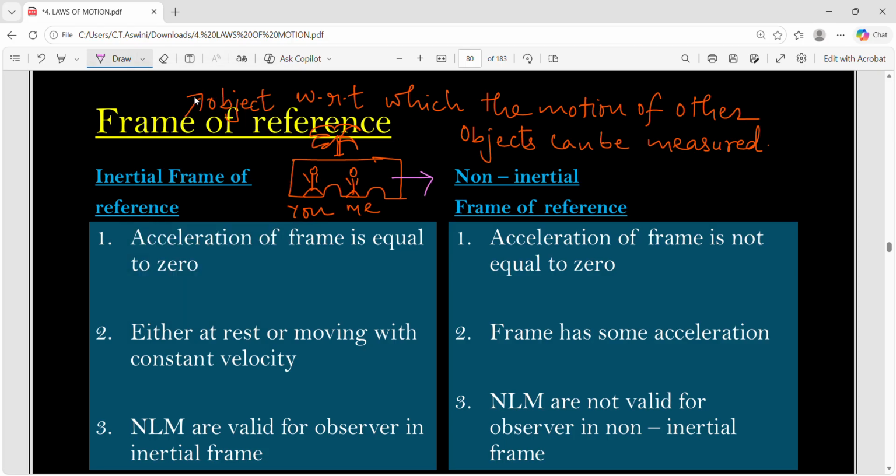Now if I ask you a question, what is the state? Let us imagine you are the observer. So you are the observer and you are observing me. So what is the state of my body with respect to you? You are the observer. So bus is moving in forward direction and you are sitting beside me. You are the observer and I am the object under observation and we both are sitting side to each other. So what is my state of body with respect to you? I will be in rest position, right? I will be in rest. You just imagine the live example. You are traveling in the bus, you are seeing your side passengers. Bus is moving, but if you see the passengers, they don't feel like moving. They will be under rest only with respect to you, right?